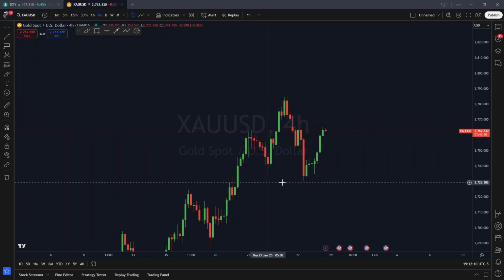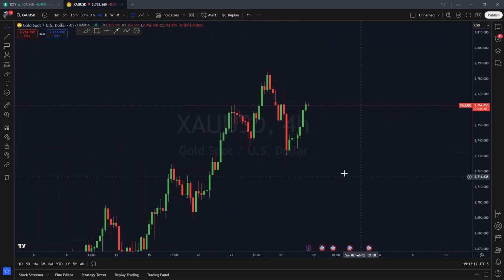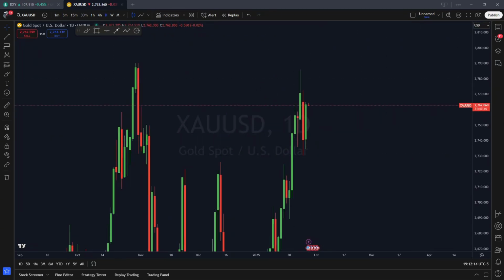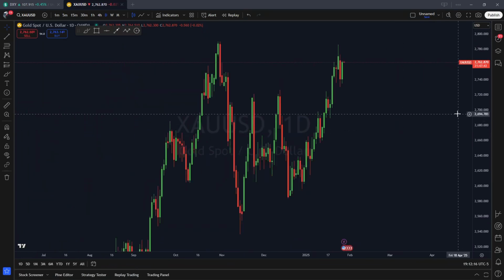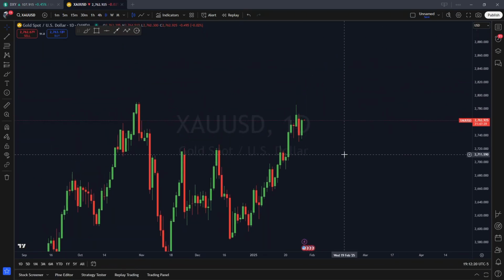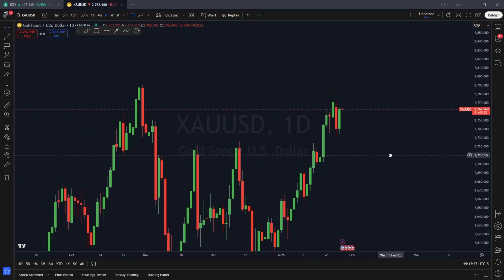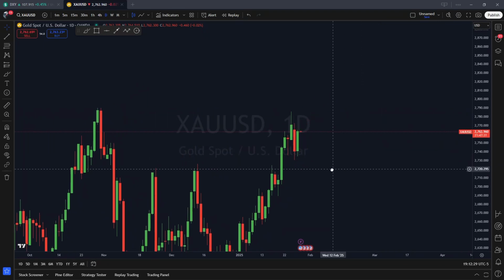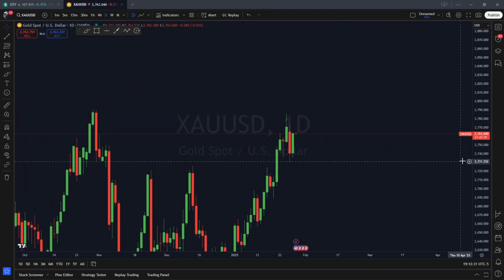Before we dive into the FOMC of tomorrow, let's go ahead and actually mark off some key levels here. You can see, again, just like I was talking about, over the past couple of days, gold has just been very, very bullish. We're pretty much at all-time highs, or we pretty much reached all-time highs. And again, that's with all the uncertainty, the inflation concerns that we're seeing. So let's go ahead now and dive into these technicals.